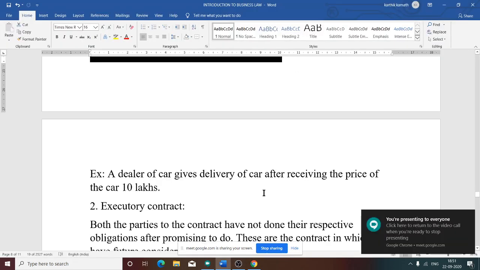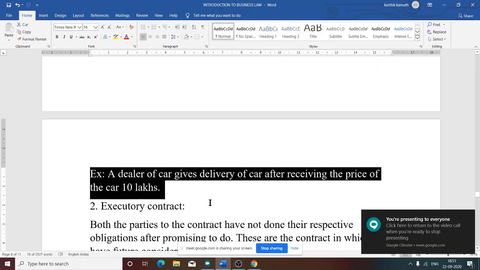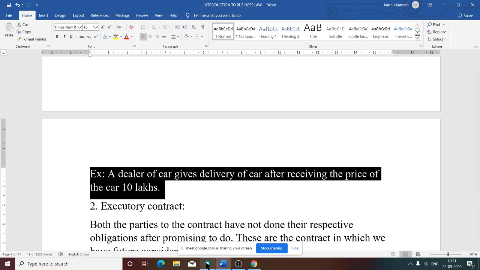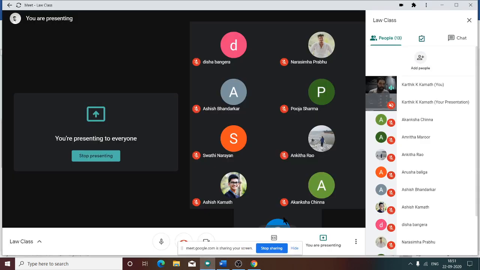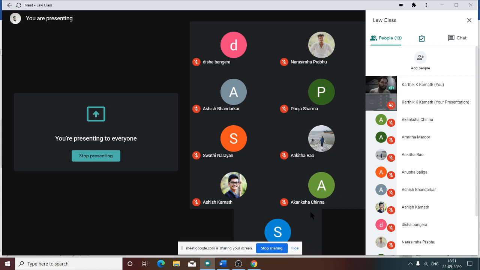See this: a dealer of a car gives delivery of the car after receiving the price of the car, that is 10 lakh. Have you understood? If I want to purchase a car, I will go to a showroom. The car price is 10 lakh. They say that they will deliver the car only after the payment of 10 lakh. So I arrange the 10 lakh, give the money to the showroom dealer, and then the dealer gives me the car. That is an executed contract. Everything is done. I gave money, they gave me the car.